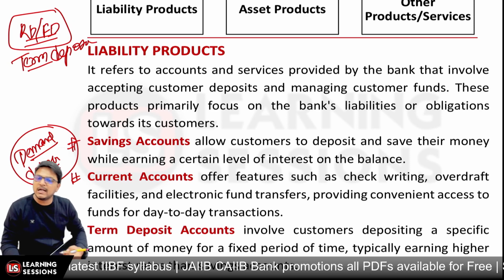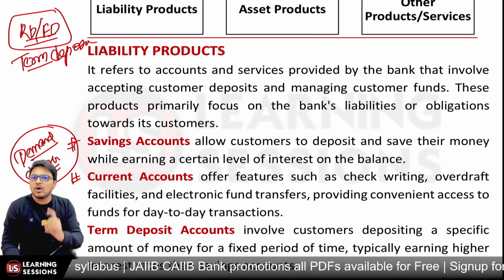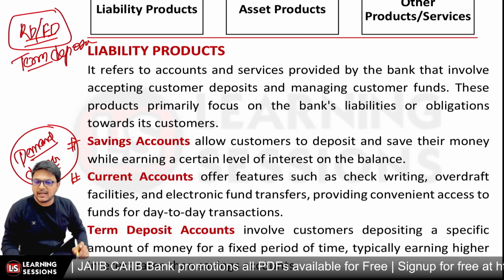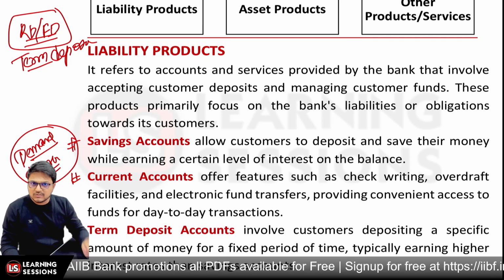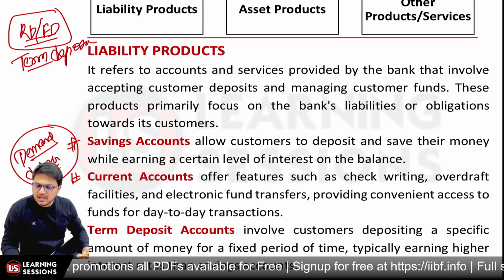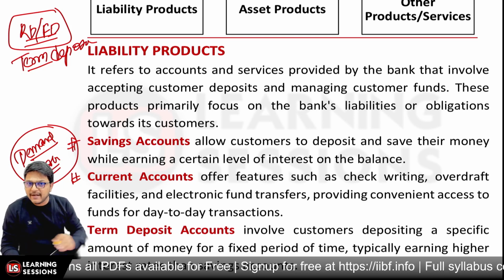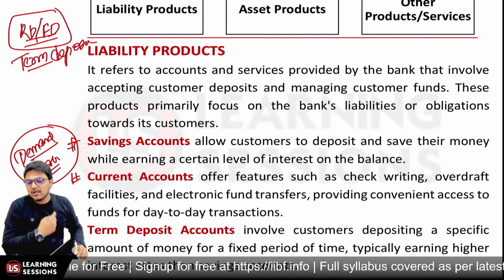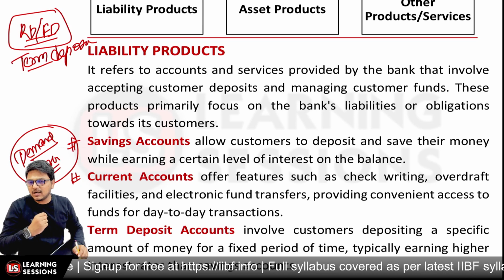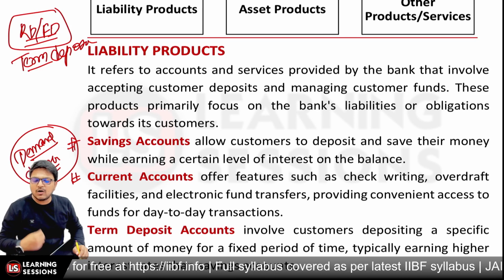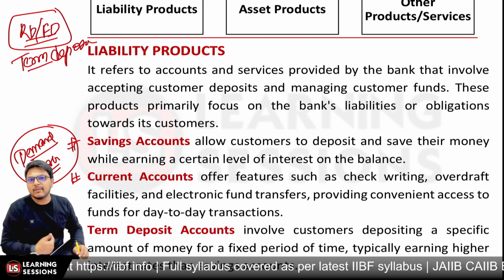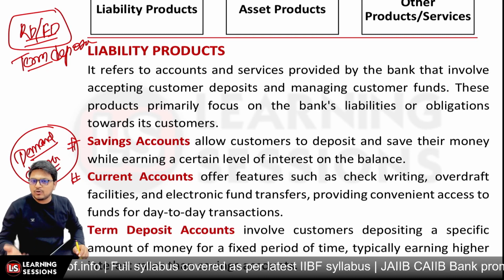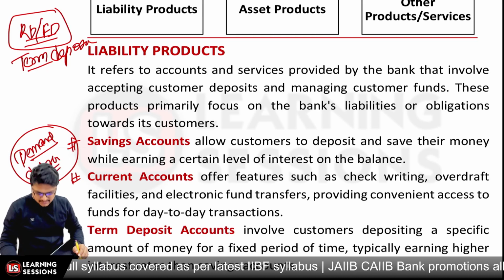Now in case of demand deposit, very little or no interest is paid. In case of saving account, a very small portion of interest is paid, but in case of current account, no interest is paid at all, right? And further, there are huge facilities which are given, like the checkbook facility, the overdraft facility, and other facilities like internet banking, mobile banking, etc. Those particular things are provided in these scenarios, right?